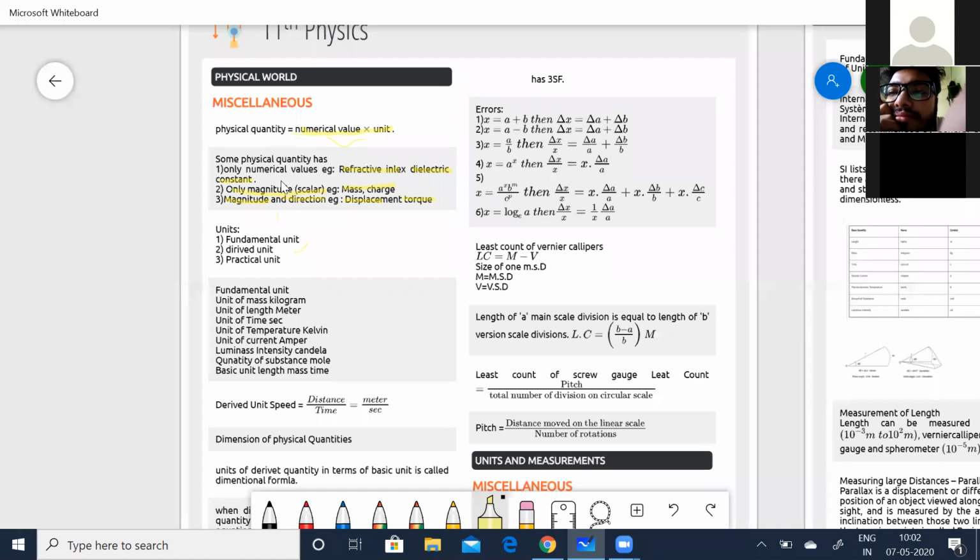Next, units. When we talk about units, we come across fundamental units, derived units, and practical units. Now, what are fundamental units?